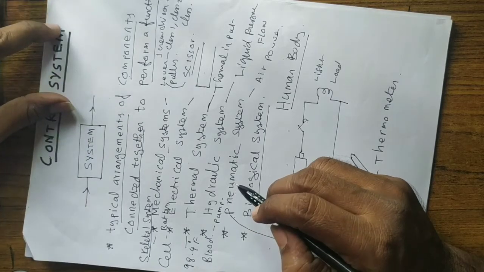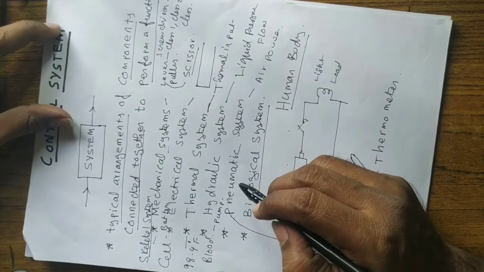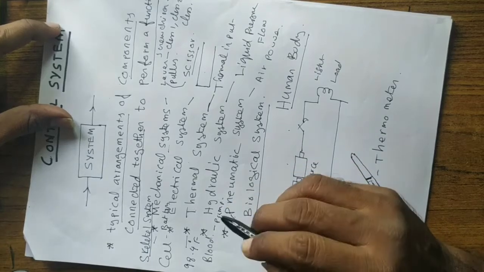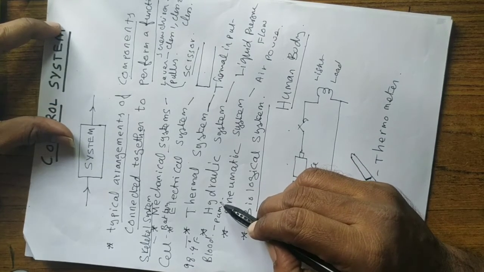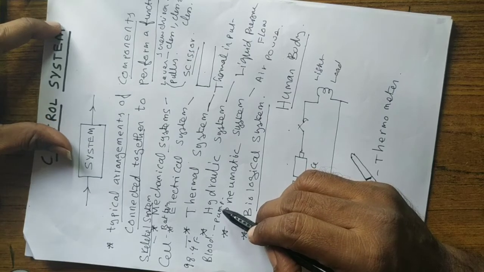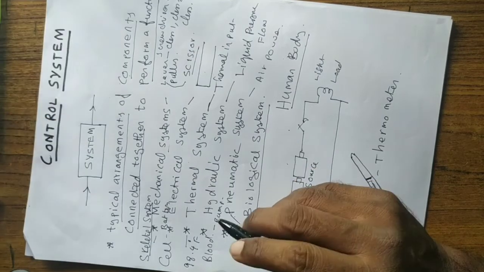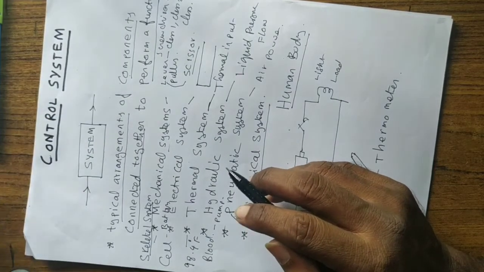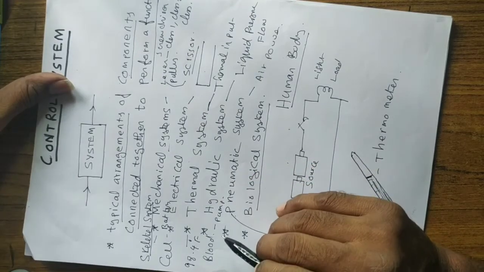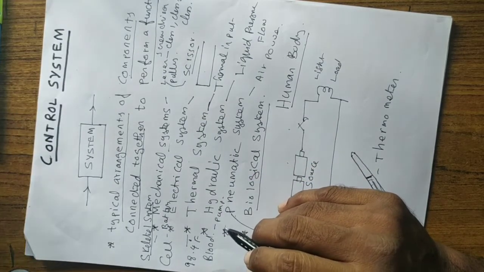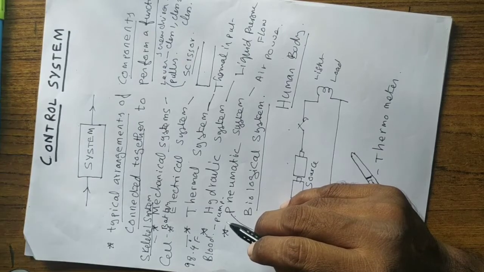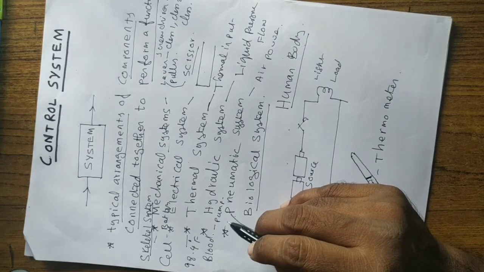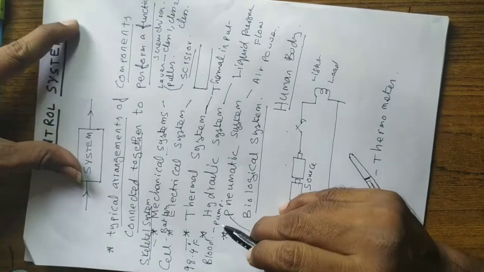So the heart is the hydraulic controller in our human body, which pumps the blood throughout our body, right? It pumps the blood through the vessels, veins and arteries, right? So pure blood in arteries and impure blood in veins.